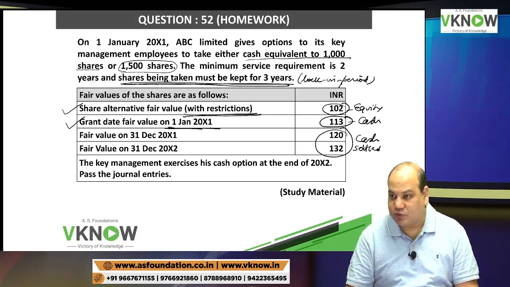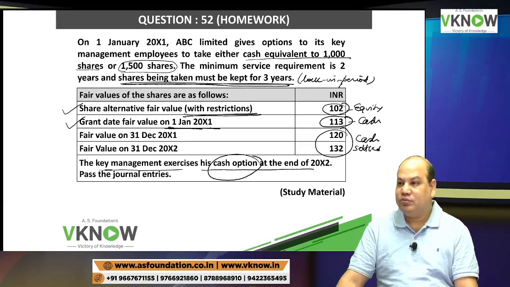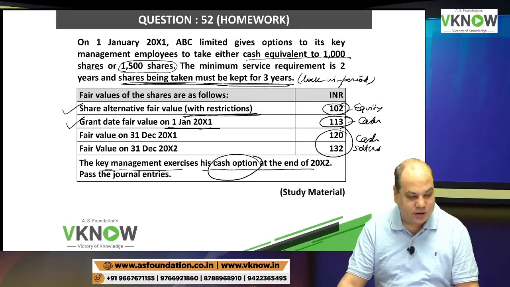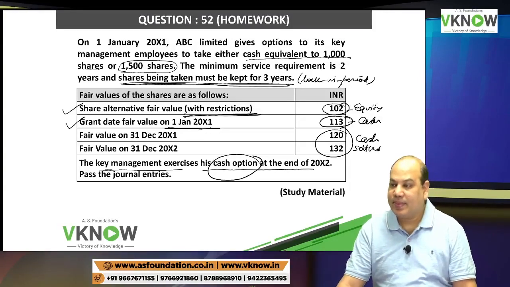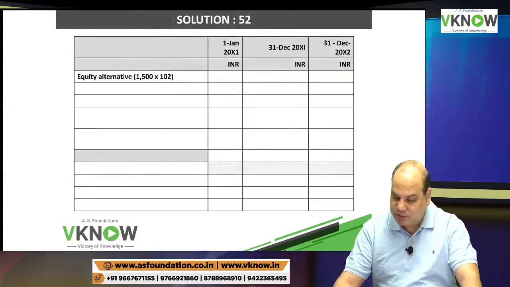Same as the previous question, the key management exercises the cash option. Here also cash option. Same problem. Past journal entries, the answer is there. I'll explain. Their format is different, but you'll understand.